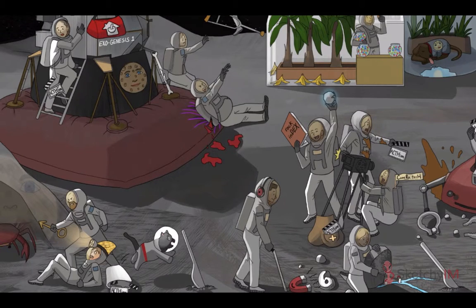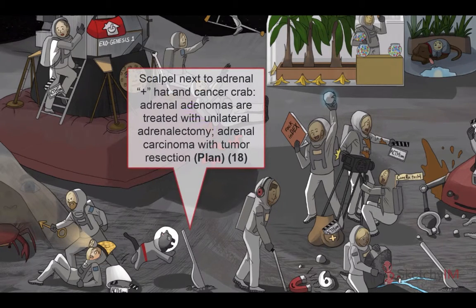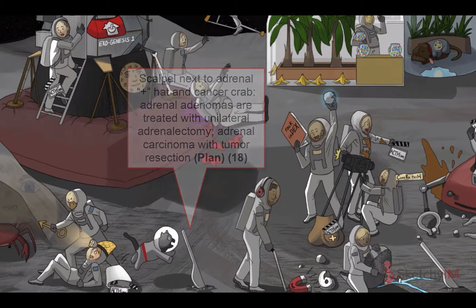ACTH independent Cushing syndrome is usually treated with surgery. Adenomas are treated with unilateral adrenalectomy. Carcinomas are treated with surgical resection of the tumor. If the patient has adrenal hyperplasia, a much rarer etiology, treat with either bilateral adrenalectomy or medical therapy.